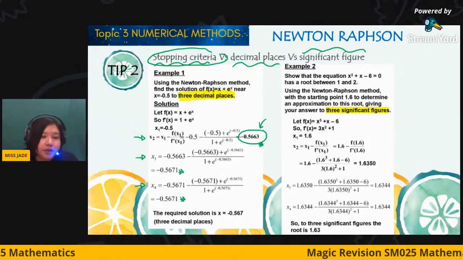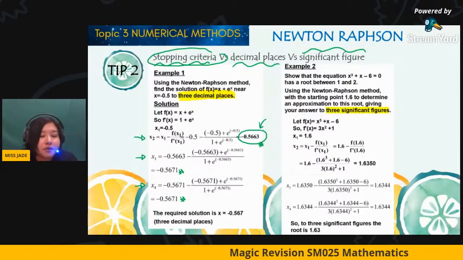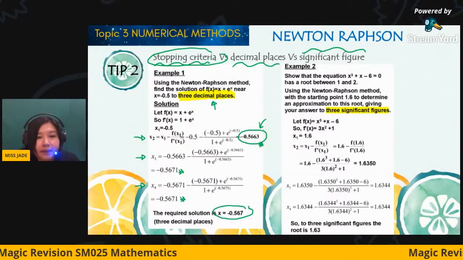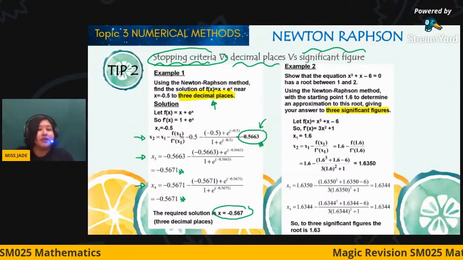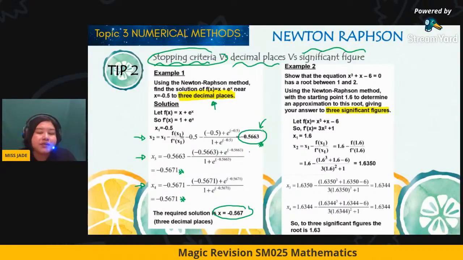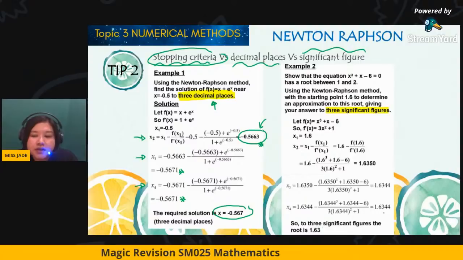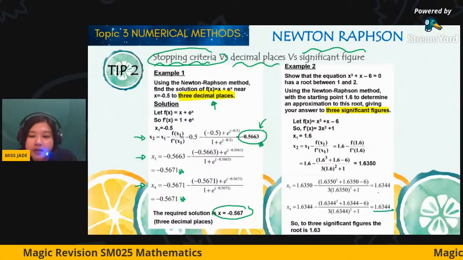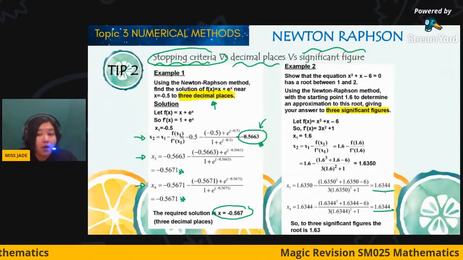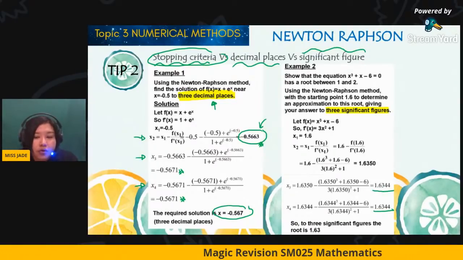After you stop, do not forget the required solution. We have to draw a conclusion, and the conclusion has to be made based on the specific decimal places given by the question. So this is called decimal places. When it comes to significant figures, take a look. You stop by the stopping criteria after you get 1.6344. But when you draw the conclusion, the root should be 1.63.